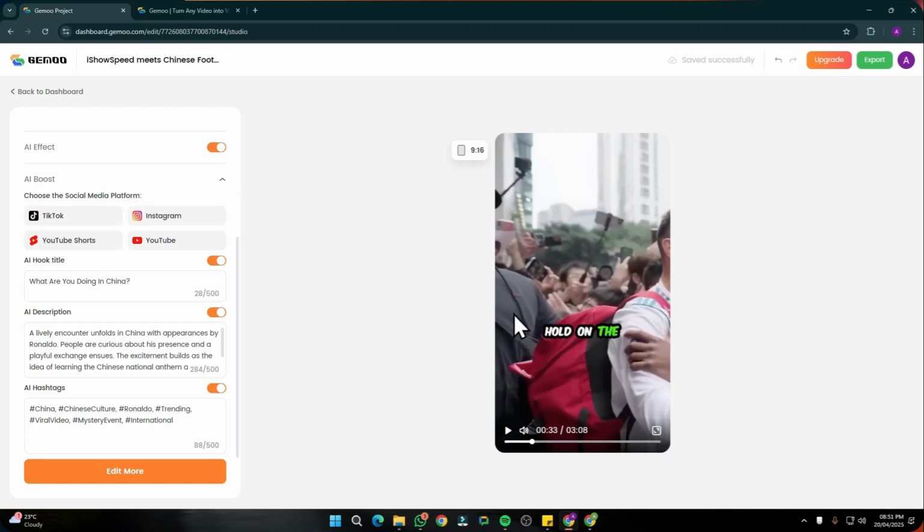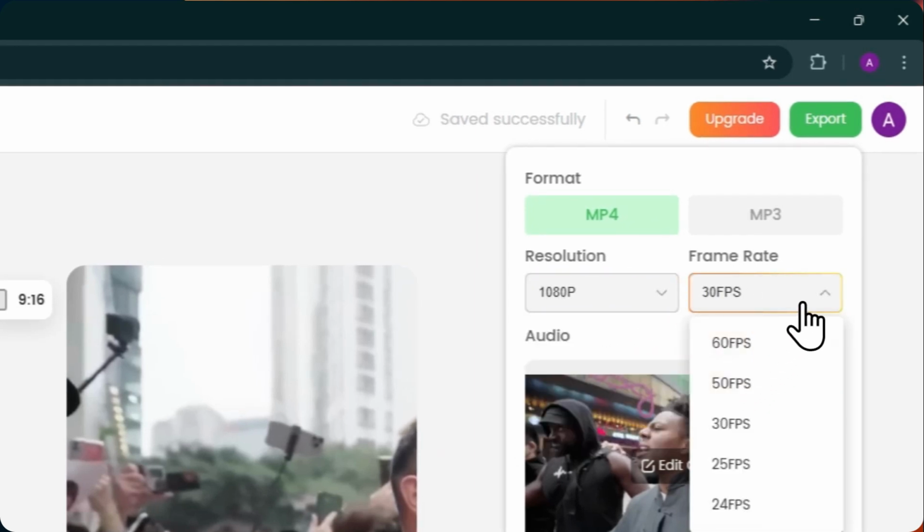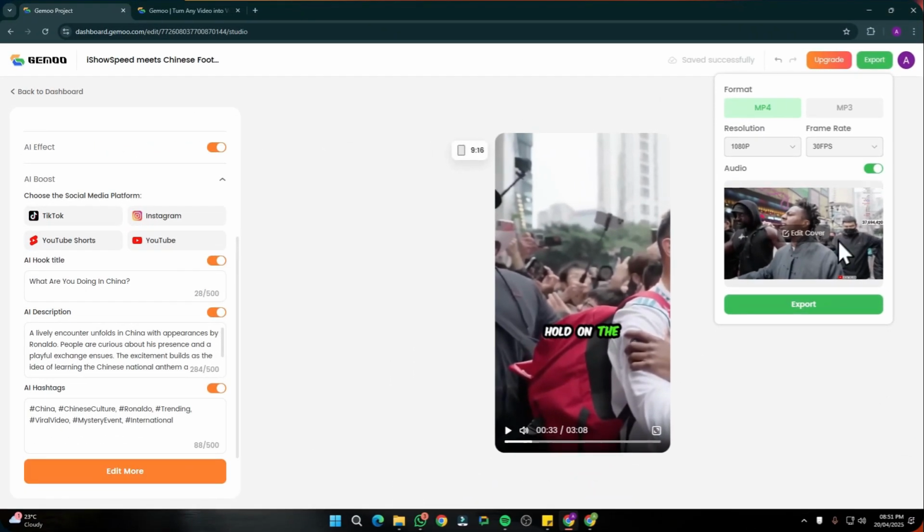So yeah, after you are done with everything, I'm going to show you the output of this video in a second. So from here I can easily click on export. You can choose the resolution, that will be high quality, frame rate you can choose up to 60 fps, and the audio, if you want the audio you can turn this on, otherwise off. And let's just go ahead and export this, and let me show you the final outputs, okay?